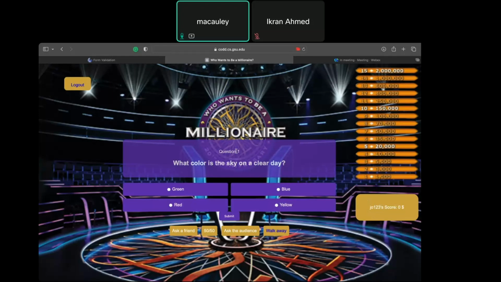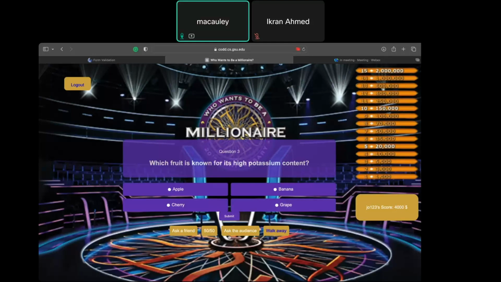So for question 1, it says, what color is the sky on a clear day? The answer is blue. Once we hit submit blue, our score goes up by 1,000 since we got the answer correct. Now the second question, what is the capital of France? Which is Paris. When we hit submit, since we also got the answer correct, our money keeps going up.